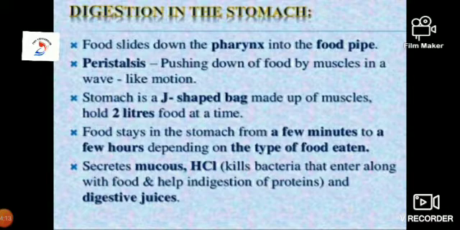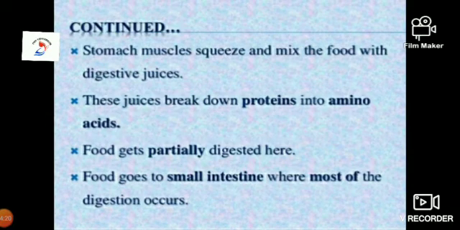It kills bacteria that enter along with food and helps in digestion of food, and digestive juices are also secreted in the stomach. Stomach muscles squeeze and mix the food with digestive juices. These juices break down proteins into amino acids. Food gets partially digested here. Complete digestion is not over in the stomach. Food goes to the small intestine where most of the digestion takes place.